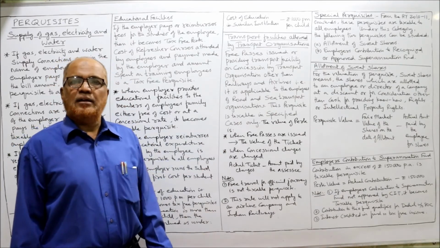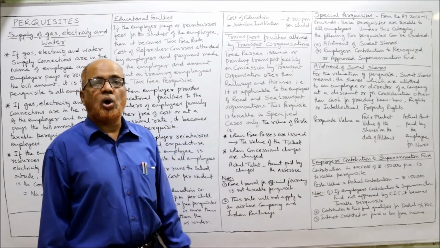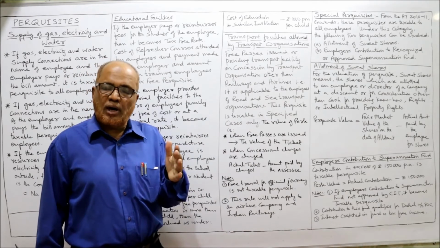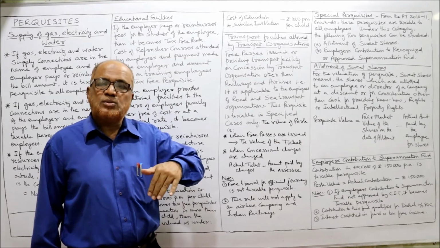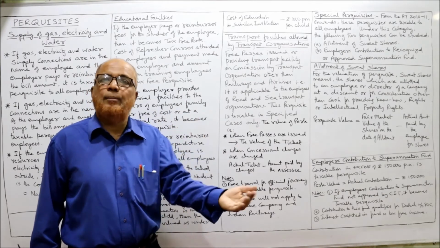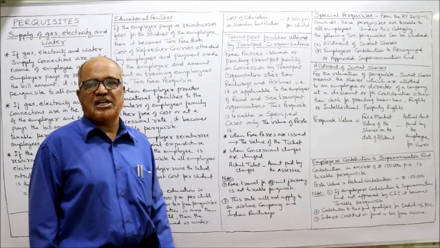Now last and final, transport facilities allowed by transport organizations. The employer is a transport organization. They are providing transport facilities to their employees. It will become a taxable perquisite in specified cases.